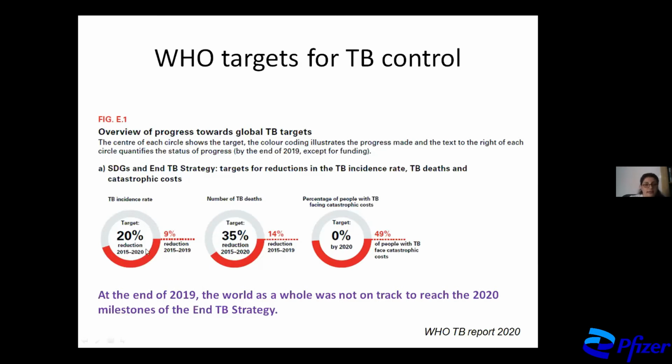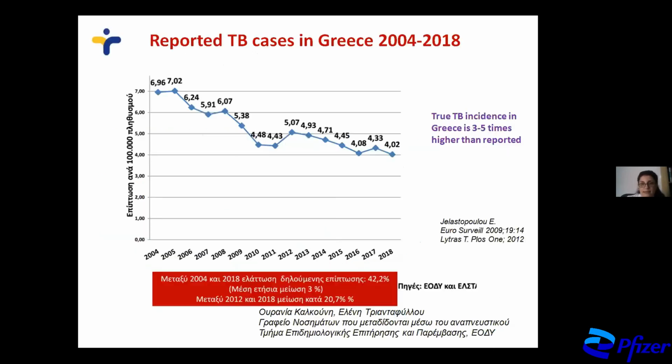You can see here, these are the targets, and for instance, for TB incidence, what we expected was a 20% reduction by 2020, and what we have achieved is a 9% reduction. So the incidence is decreasing, but more slowly than expected and anticipated.